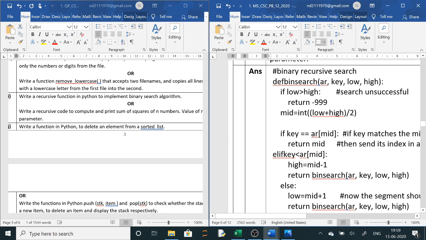If low is greater than high, then it will return and it will stop. Otherwise what it will do, it will take out the mid here, low plus high upon 2, and then if key is double equals to arr of mid, then it has found the value. So this elif will be under this if. This indentation you have to be careful in Python while writing the answers. Here if key is less than mid, then high will be mid minus 1.